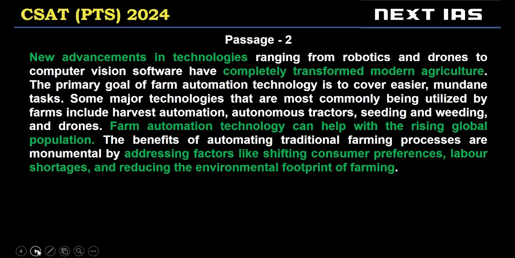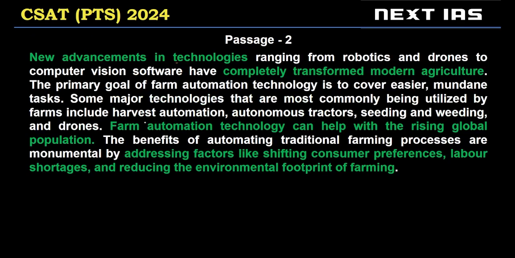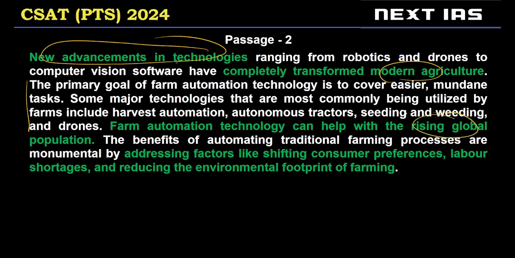Okay. Now here we're talking about new advancements in technology और इसके impacts. Agriculture पे क्या impacts है इसके? They can completely transform modern agriculture, and we are told in what way they can impact modern agriculture. Drones use कर सकते हैं, seeding, weeding, automated harvest, etc. Farm automation technology can help with rising global population.